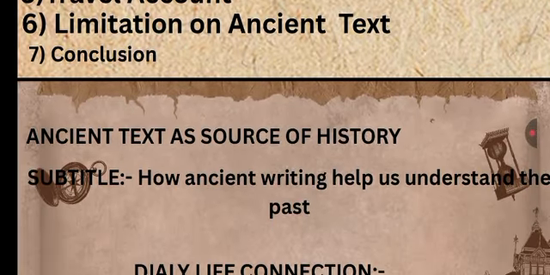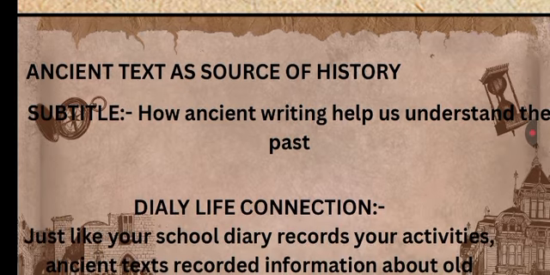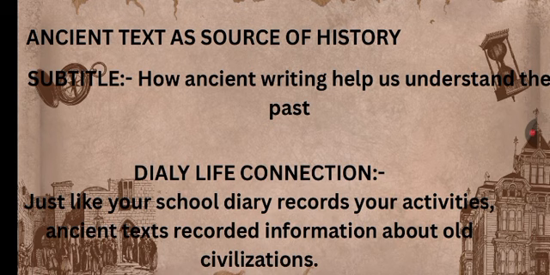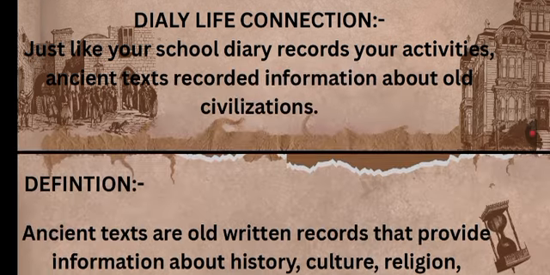Let's move ahead. Ancient texts as source of history. How ancient writing helps us understand the past. The example is similarly our school diary has the records of our grades, marks, activities, and about different things. Similar to that, ancient texts record information about the old civilization and about the past.